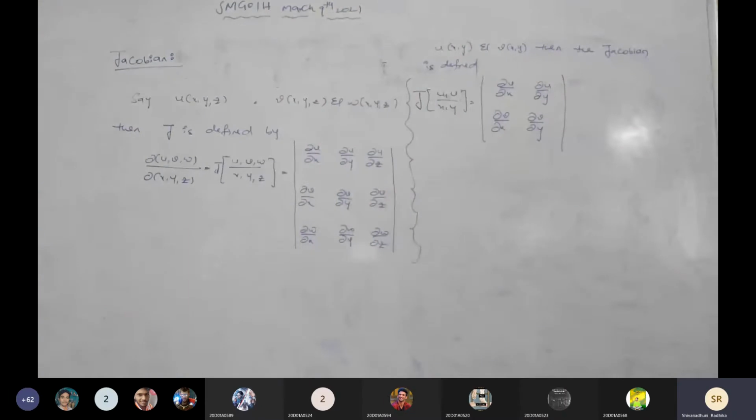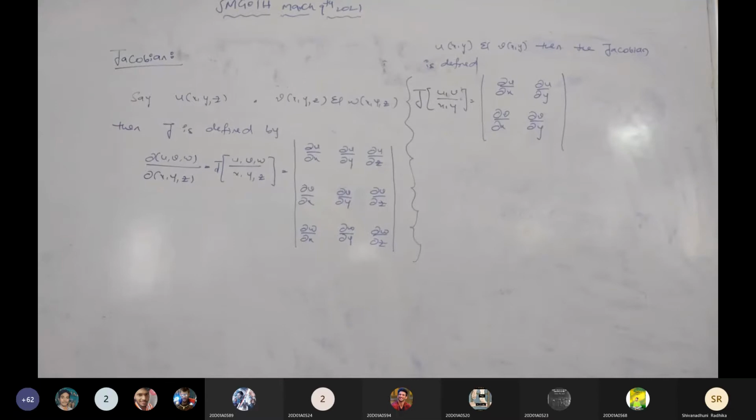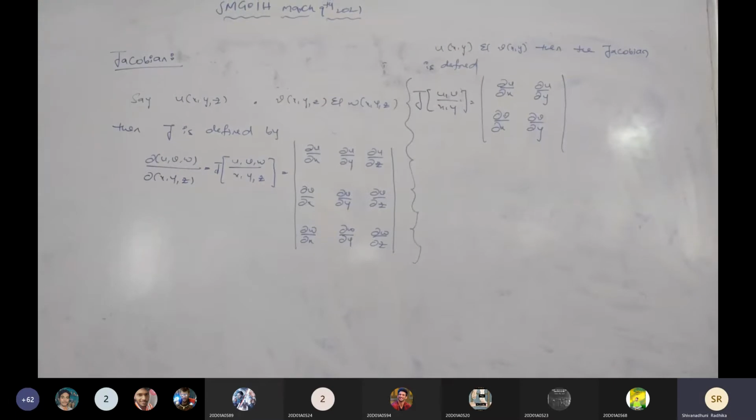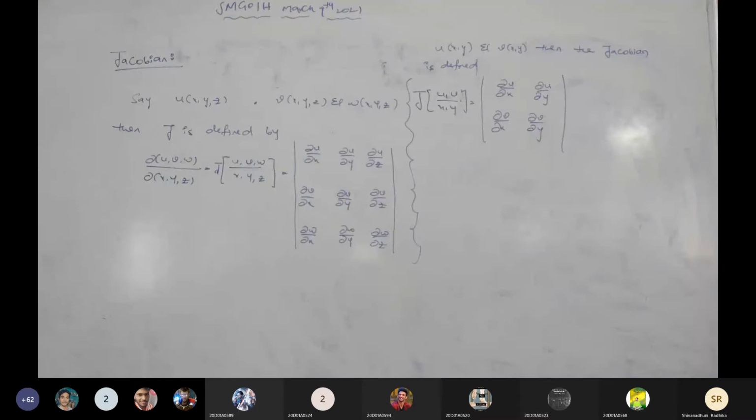Transforms the functions from one to another. So this is a Jacobian. Completed?